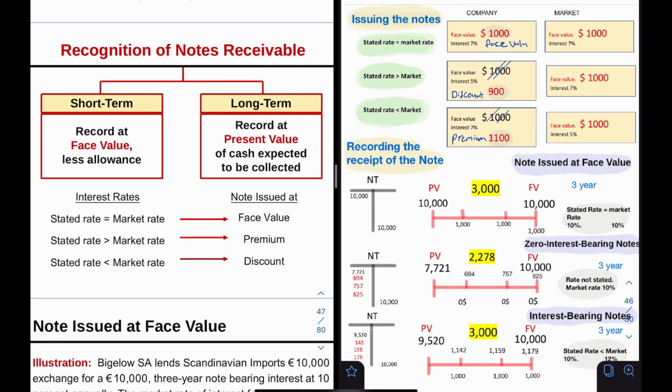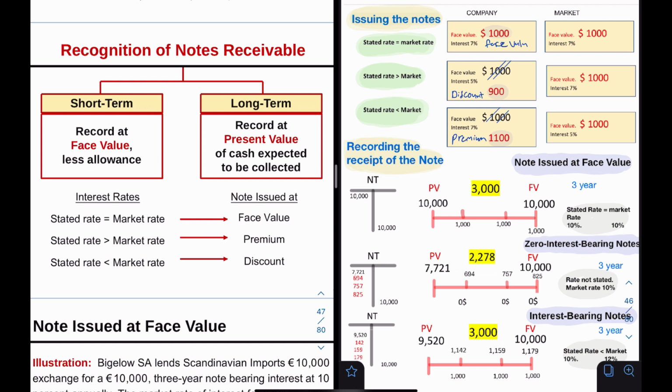Then we have issuing the note. Let's say, for example, we have a note with a 1,000 face value and an annual interest payment of 7%. We want to sell that note today. Instead of waiting years to collect that 1,000, we want to sell it today.